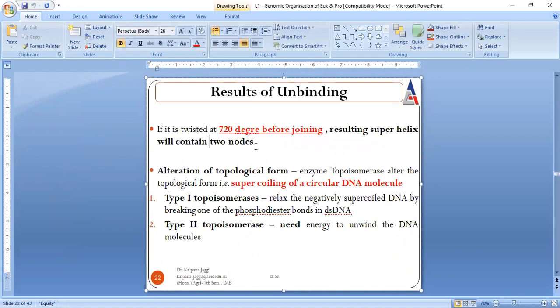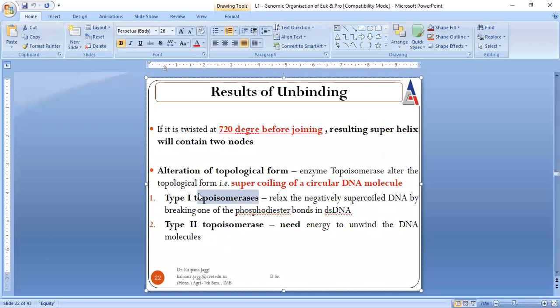Now it is clear: unbinding at 360 degrees gives one node, and at 720 degrees gives two nodes. And these forms of coiling are made stable with the help of an enzyme called topoisomerase.